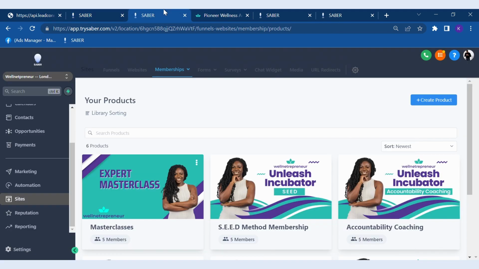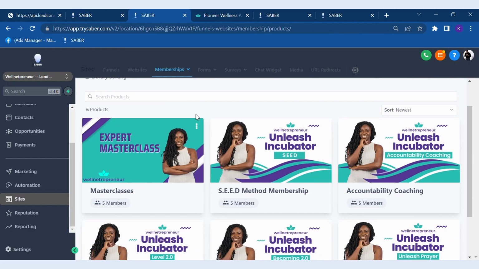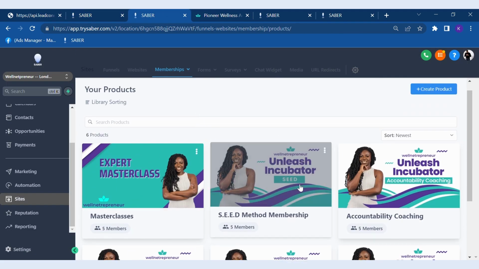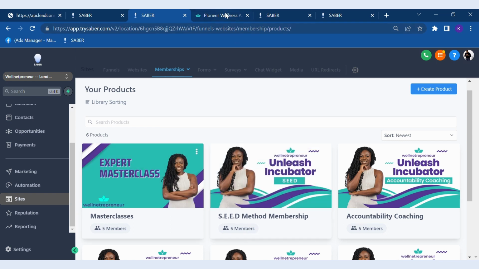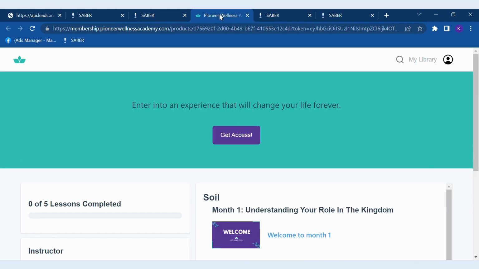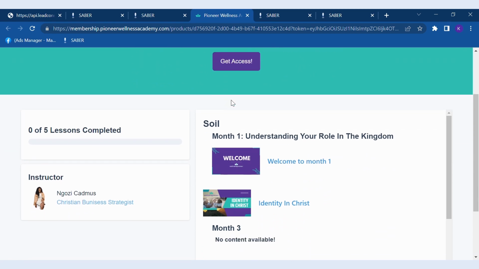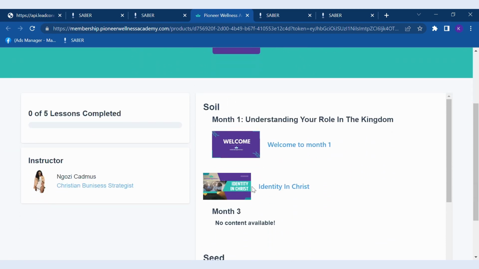Alongside that, you can create membership plans as mentioned. So using another example, this is like a membership feature where some people use it to create courses, some people use it to give access to their clients to information that they want solely for their clients. And alongside that, you can diversify it and you can customize it however you wish, and give access to somebody to use. So this is just an example of some content that's there that a client is using to give people access to specific tailored information.